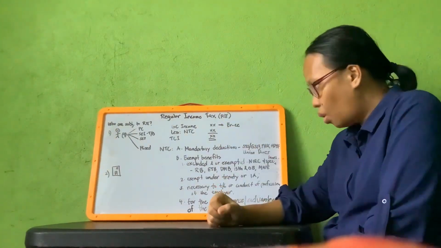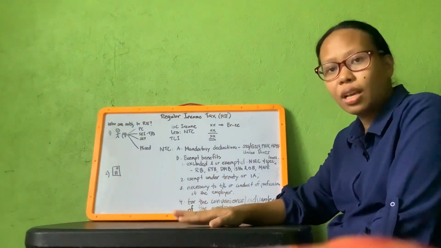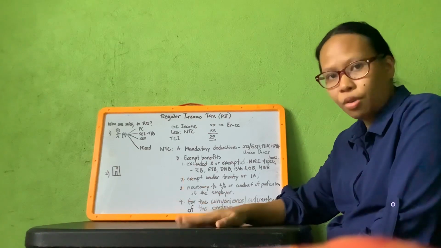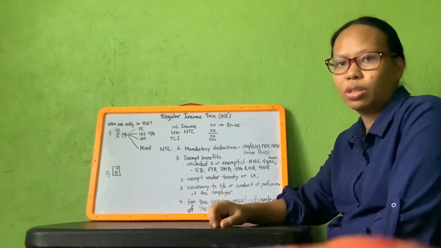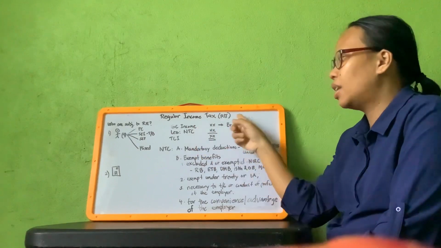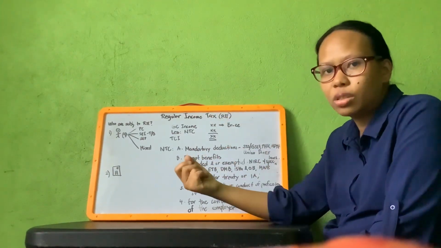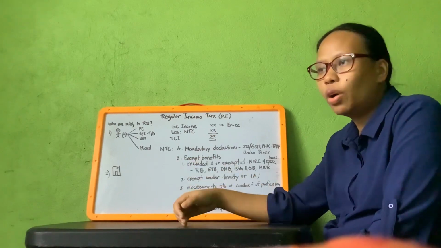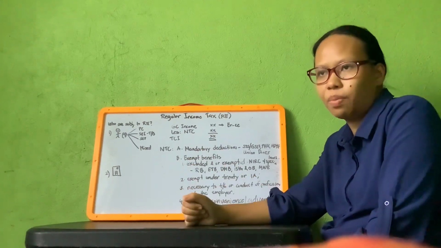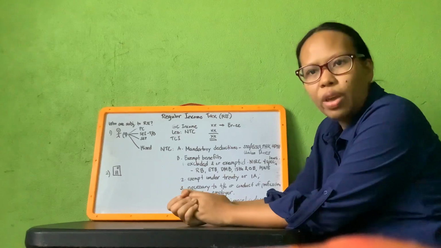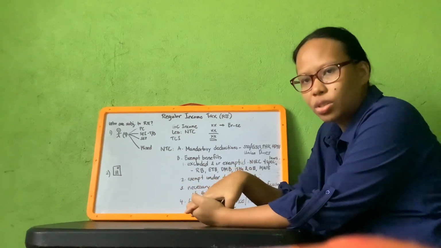How do we know if the income received forms part of the gross compensation? This type of income is any remuneration received under an employer-employee relationship. How do we know if there's an employer-employee relationship?